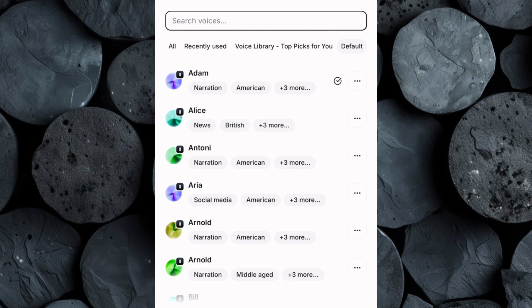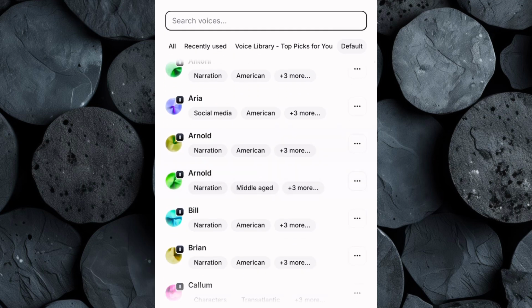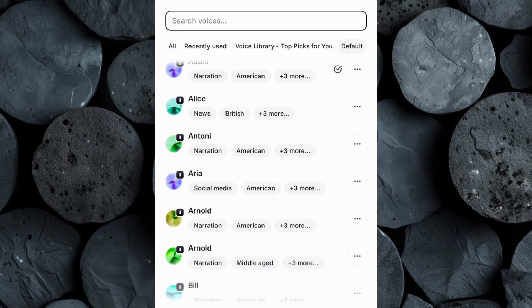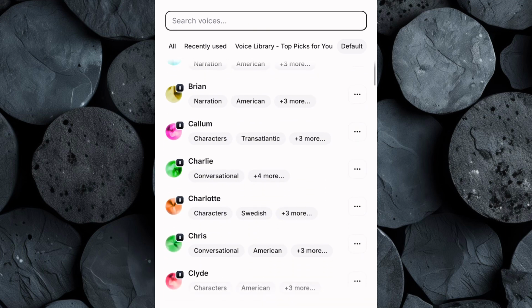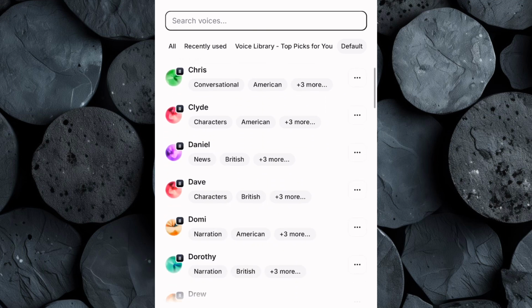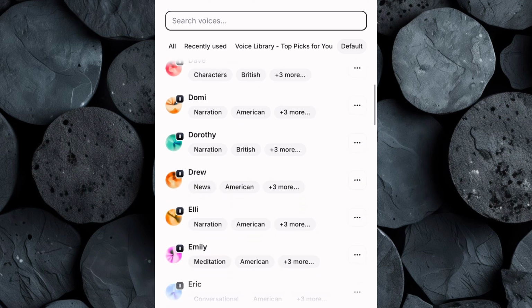Next, it's time to choose the perfect voice for your audience. Click on Voice, and you'll see a wide selection of options with preview samples. But here's where you need to be strategic. Since your content is aimed at seniors, choose a voice that's warm, mature, calm, and confident. Avoid youthful or overly energetic voices. Seniors are looking for advice from someone they can relate to, not a voice that feels out of place.